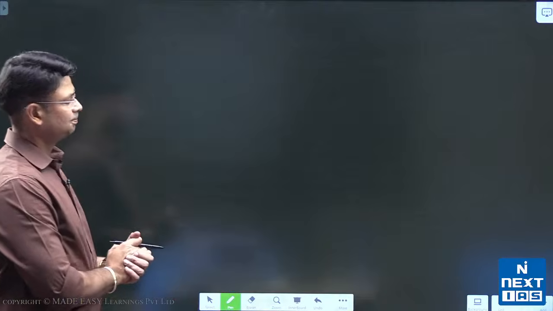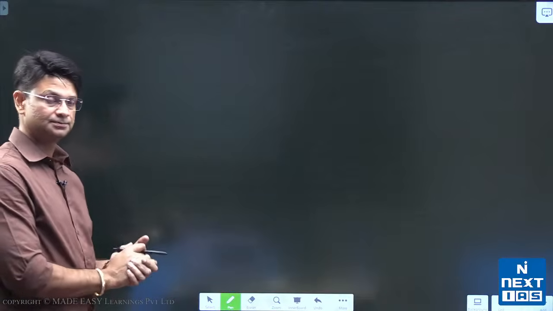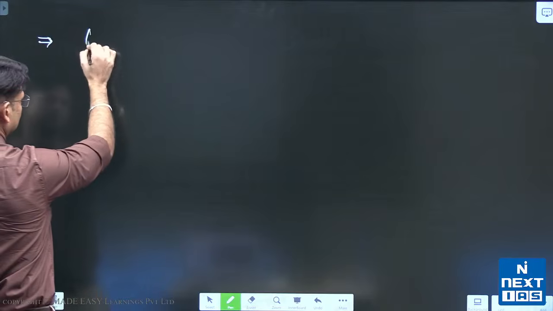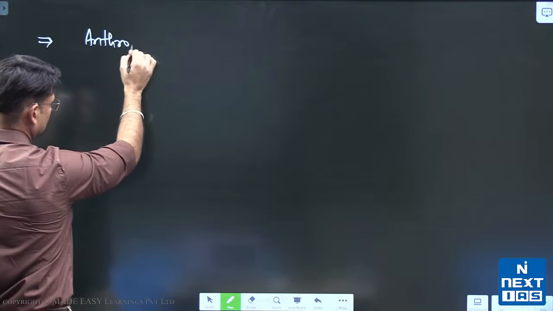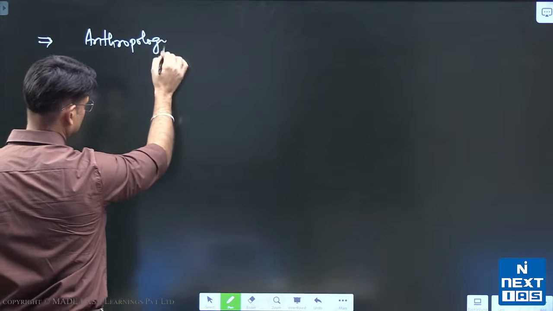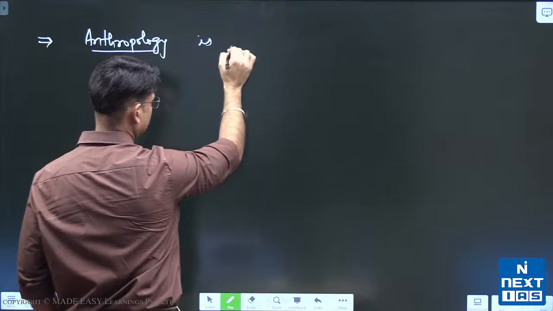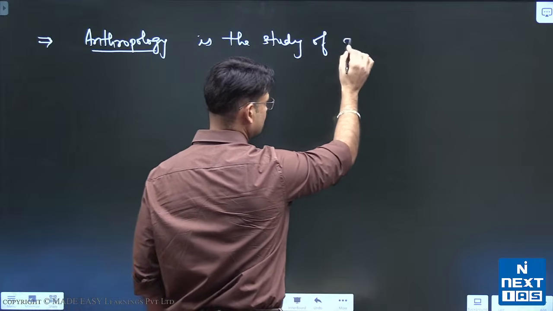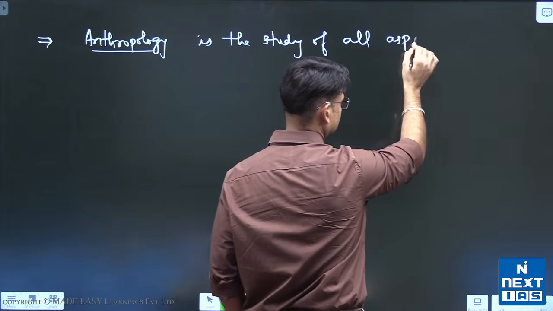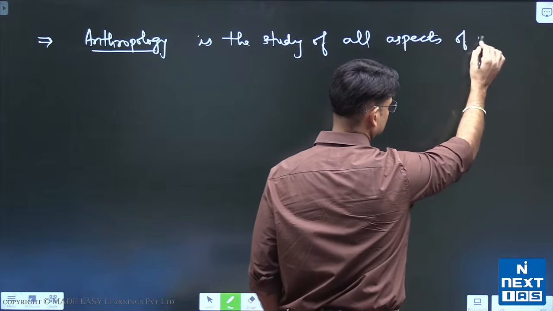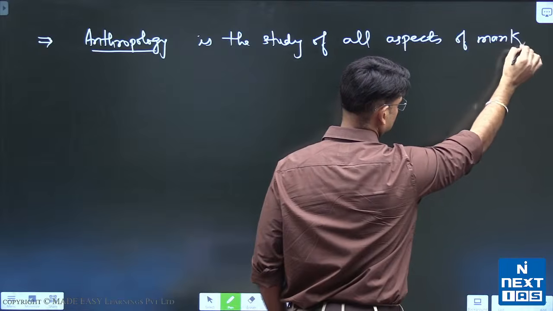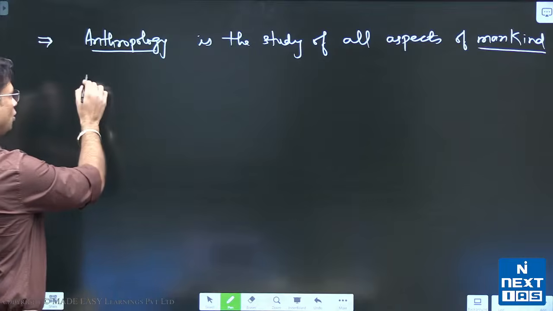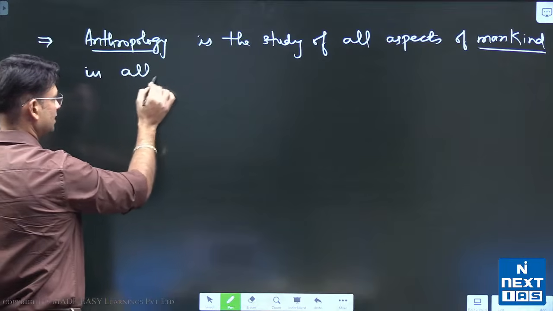Now let's place the scope and definition together. So what is the definition of anthropology? Anthropology is the study of all aspects of mankind in all times and all places.